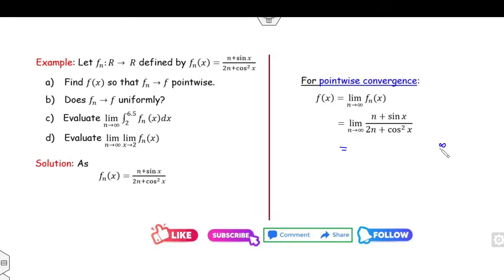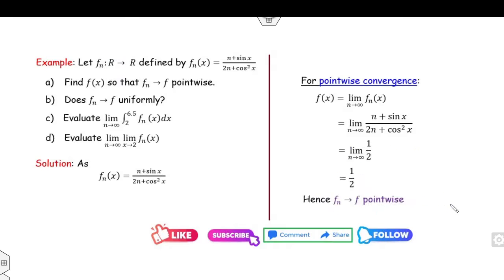Now clearly it is of the infinity by infinity form, so I can apply L'Hopital's rule again. Limit as n approaches infinity, 1 divided by 2. So the answer is half. Therefore, fn converges to f pointwise on the domain. What is my domain? It is R.